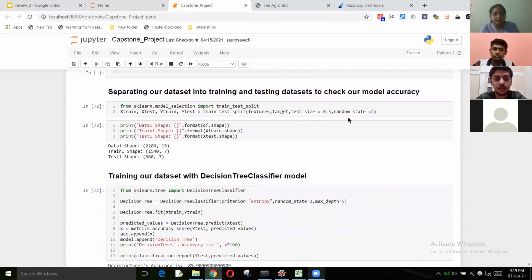Then we separate our data set into training and testing data set. This is very important in training our model and checking the accuracy of the model. This is done by using the model selection tool under the sklearn library.